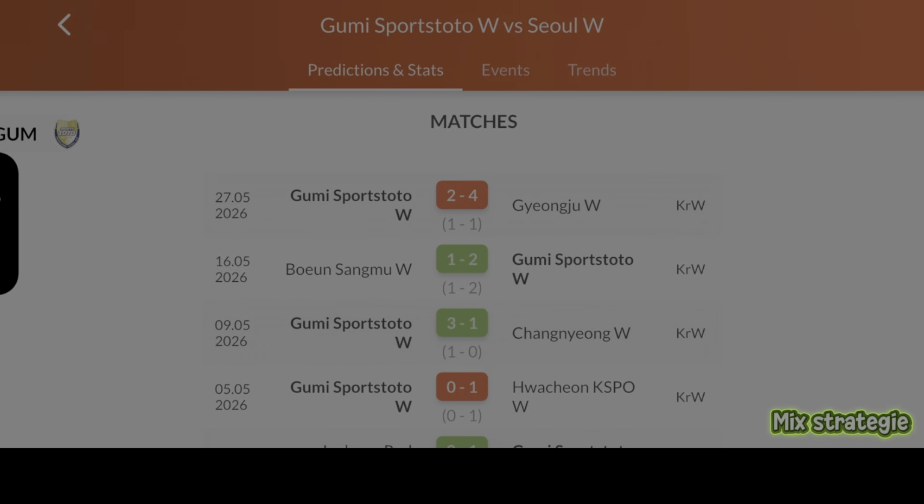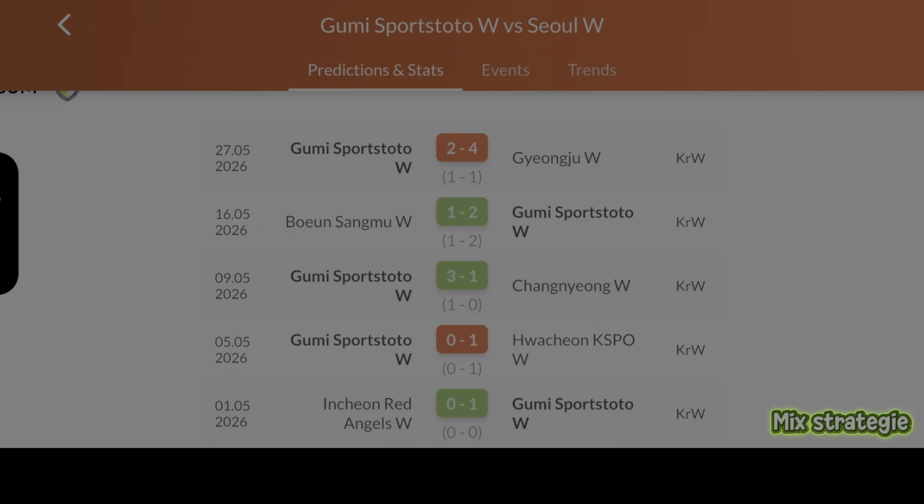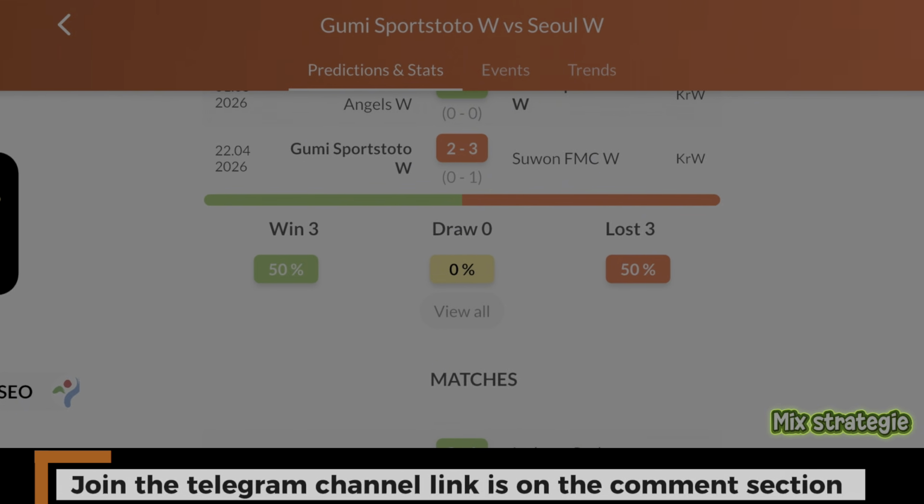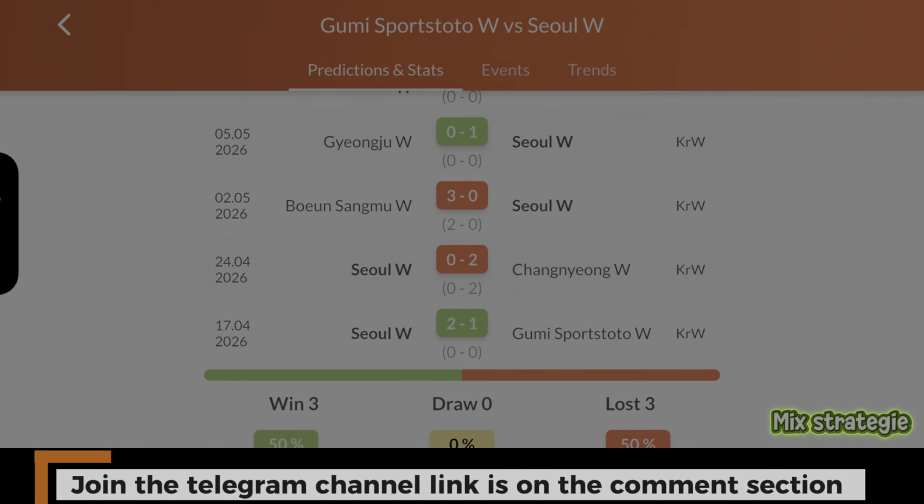Hope you understand me. This is where predictions come in. Don't use head-to-head for prediction. Use their last recent performance, that is their last 5 or 6 or 10 matches. Hope you understand me. You can use this now to know how you are going to predict this game. Now you go and check for the rating, which is your women.